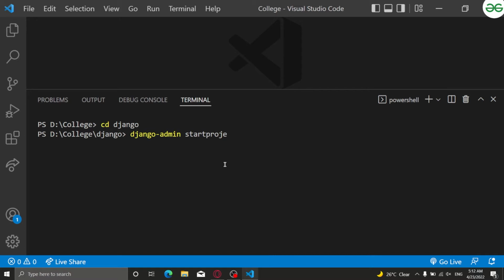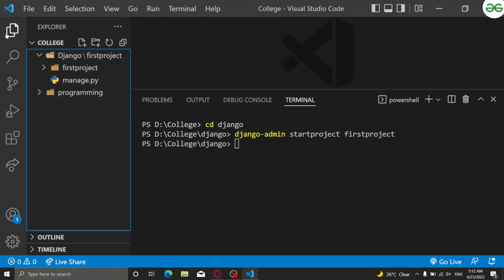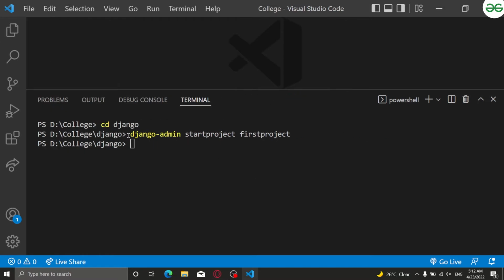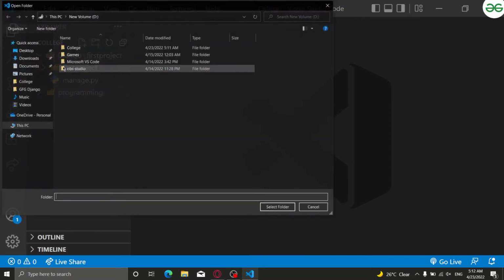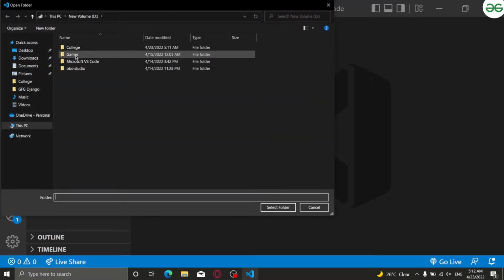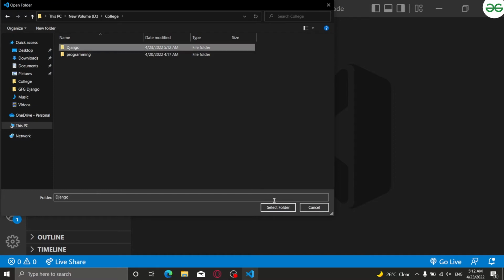startproject first. Okay, so what I did here is I used django-admin and created a project, and its name was first project. Here you can see that by just writing a single line of code, we have got a lot of data.